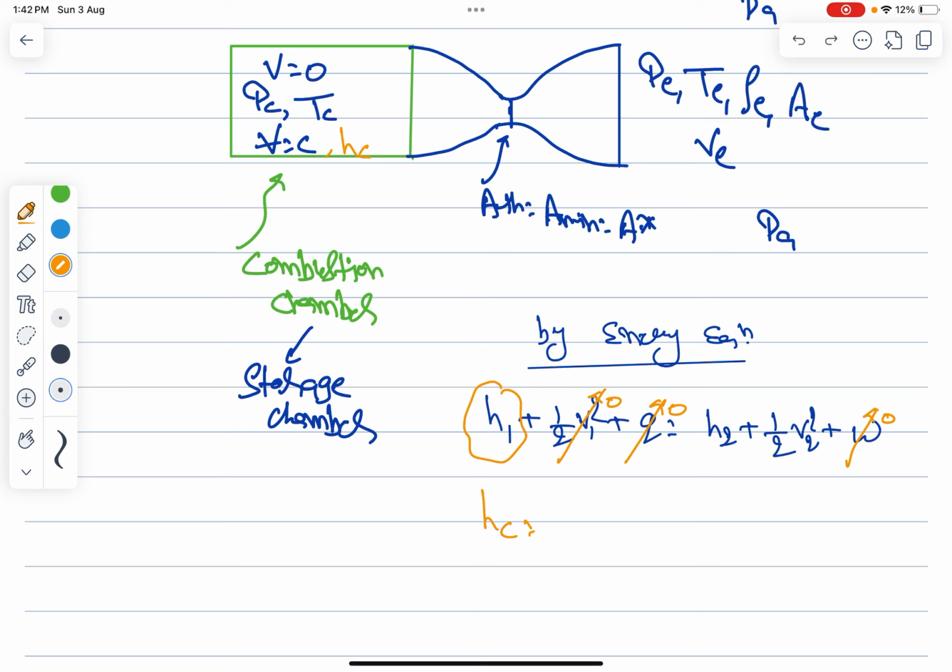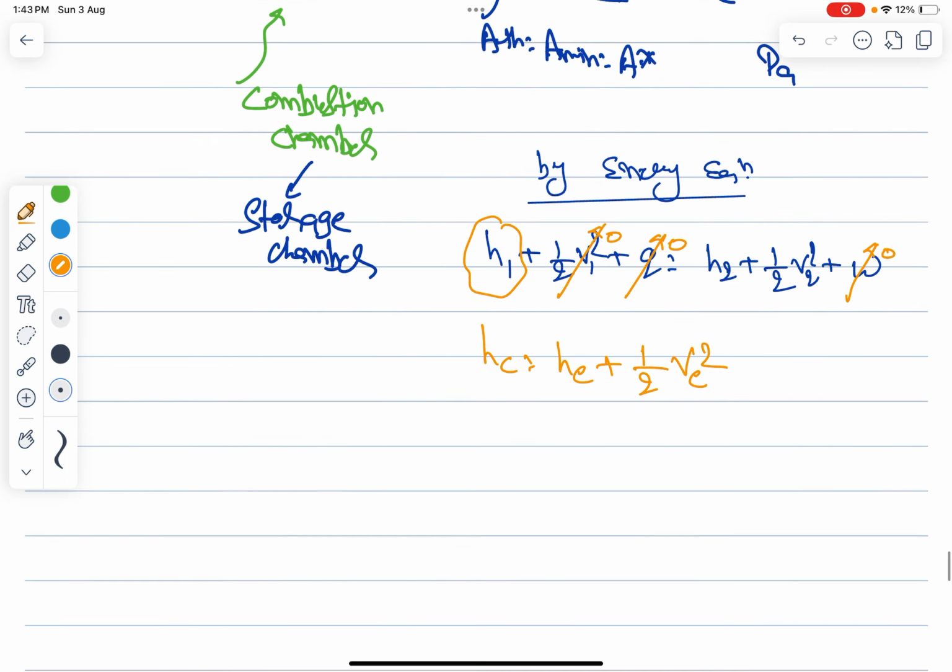That means you can say the h_e plus 1 by 2 V_e square, right? So now you know that the h is nothing but your Cp into T, right? This T_c, that is equal to Cp into T_e plus 1 by 2 V square.